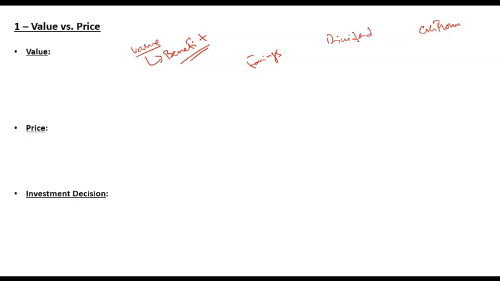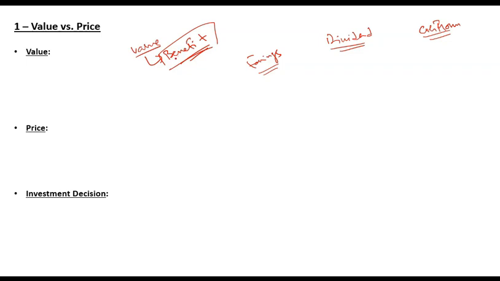If you are only getting dividend, then that dividend will be the benefit. If you are not getting dividend but you are getting cash flows, the company is making cash flows, that would become the benefit. If company is making earnings but due to some temporary reason it is not being converted into cash flows, then those earnings would become your benefit. So which means that you need to calculate the benefit, and that benefit can be of different types depending on the company, depending on the structure, or depending on the asset.